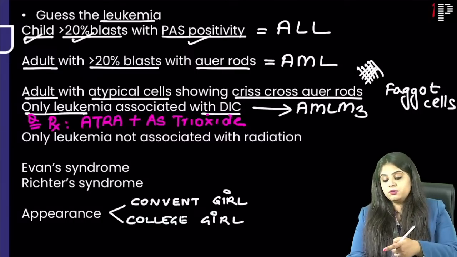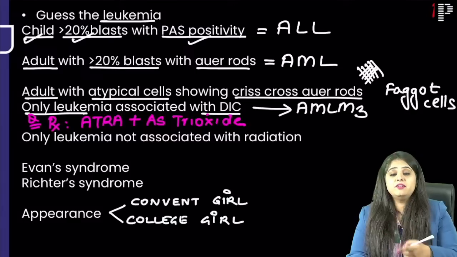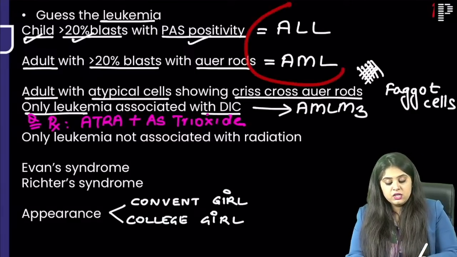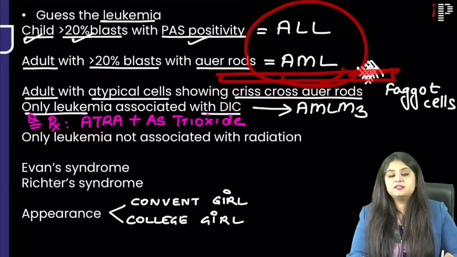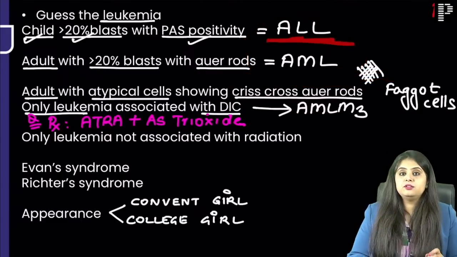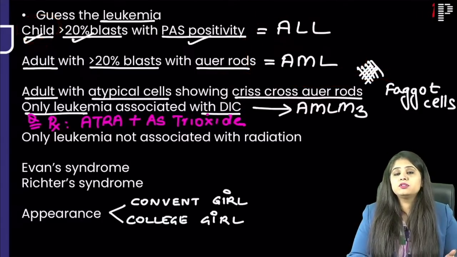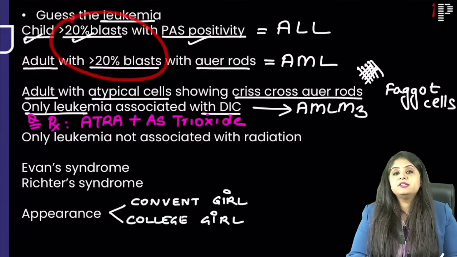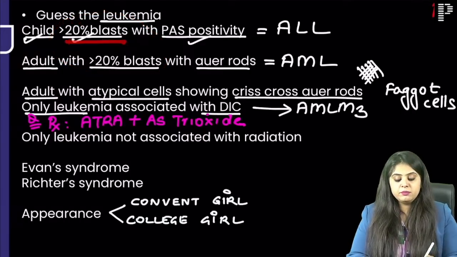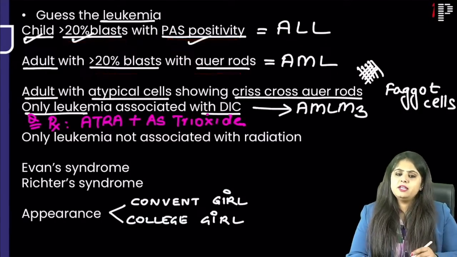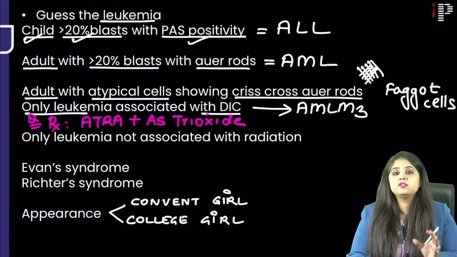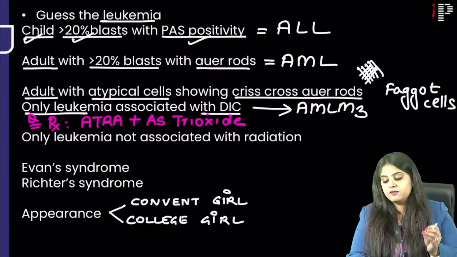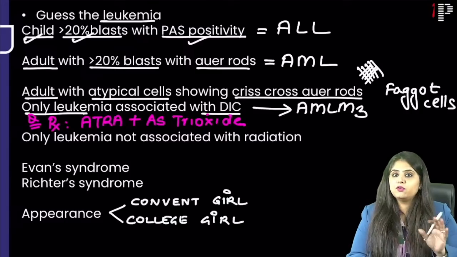Someone asked me in between, I couldn't read your name, but I saw the message that said, can we do leukemia diagnosis on the basis of age? I mean, what can I say? It's a cancer. If you start diagnosing in life or in MCQs on the basis of age, everyone will come out with cancer. This is a supportive finding. You always diagnose on the basis of the blast count. If more than 20% lymphoblast is there, ALL. More than 20% myeloblast is there, AML. Then you look at the age, is my diagnosis fitting in. Age is just a supportive thing. Please don't give your diagnosis on the basis of the age ever in life or in the exam.